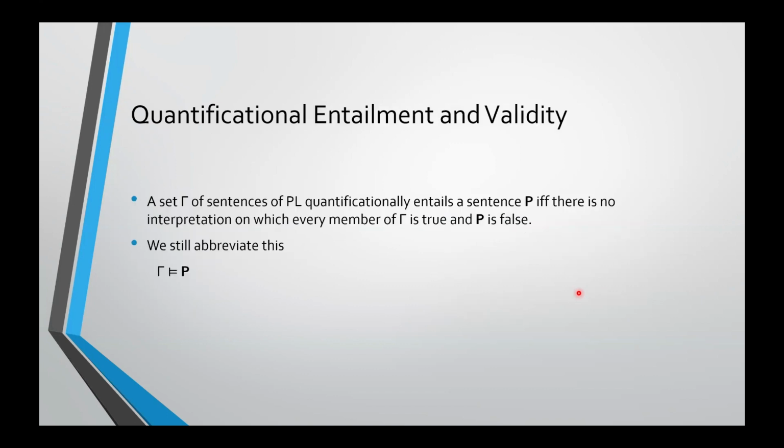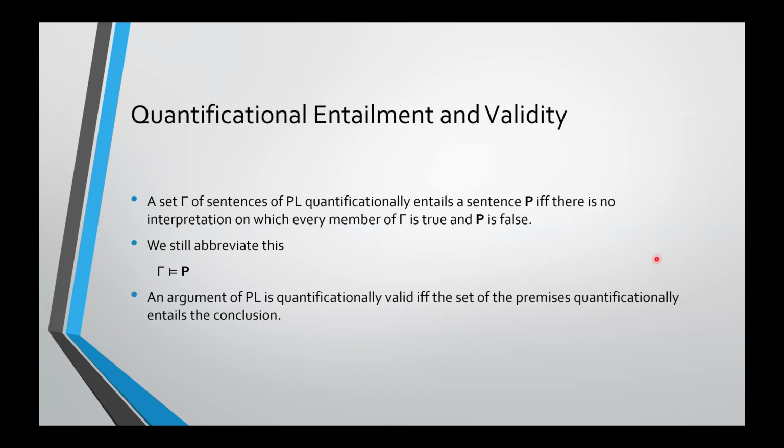Okay, next is quantificational entailment, right? A set gamma of sentences quantificationally entails a sentence P if and only if there is no interpretation on which every member of gamma is true and P is false. And we still abbreviate this the same way with the double turnstile. I mean, you could in principle put PL in subscript underneath this, to show that what you're talking about is quantificational entailment and not truth functional entailment. But really, you'll be able to tell that by looking at the sentence and seeing that this is a sentence of PL and not a sentence of SL. So that's not actually necessary.